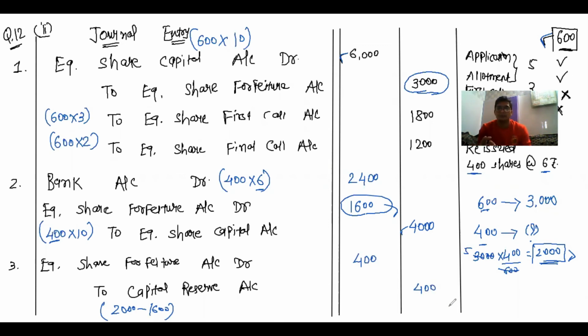Remember one thing, this entry changes only and only when the company has forfeited a greater number of shares and reissued a lesser number of shares. So in this situation we have to put in this step, solve this sum, and the difference between this amount and the second journal entry amount is the difference. Got it? So this is the second sum. And now the last sum.